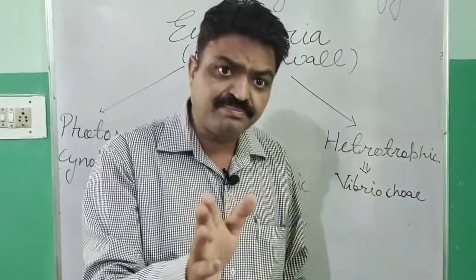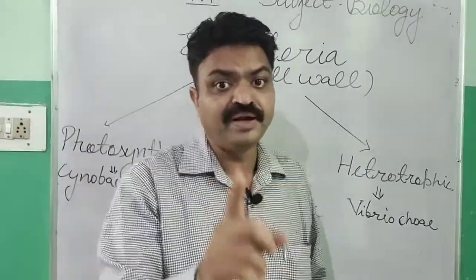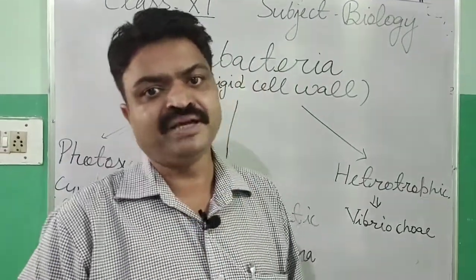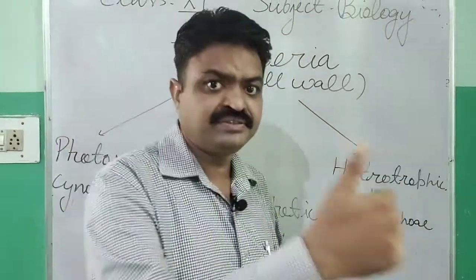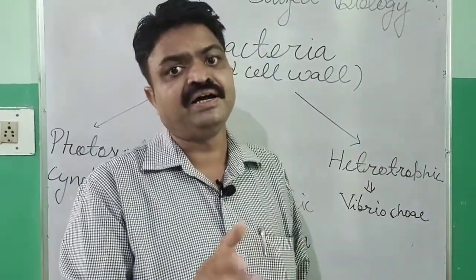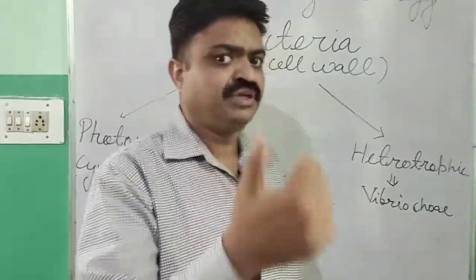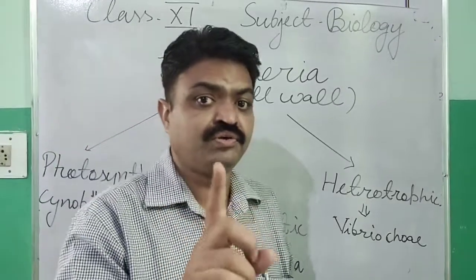All these bacteria cause disease, and bacteria that cause disease are known as pathogens. So they are beneficial as well as harmful for us. So this is about the types of bacteria according to the mode of nutrition.